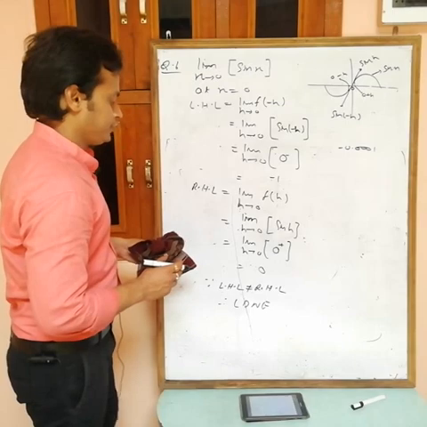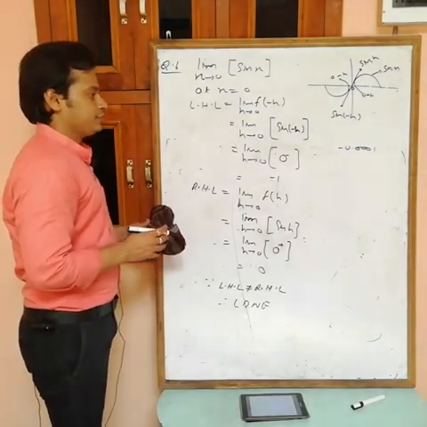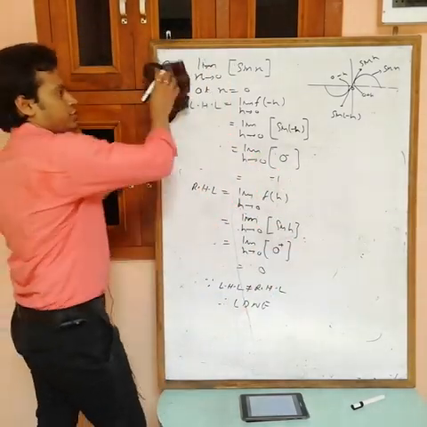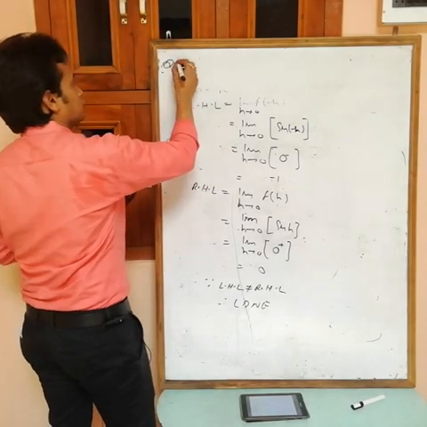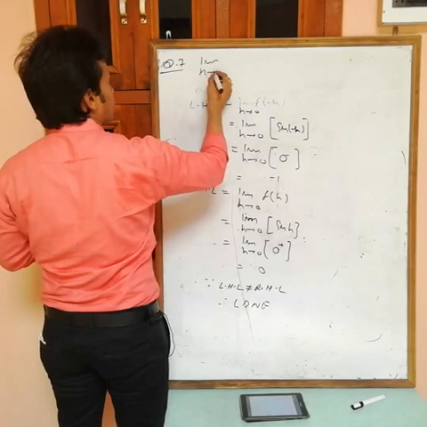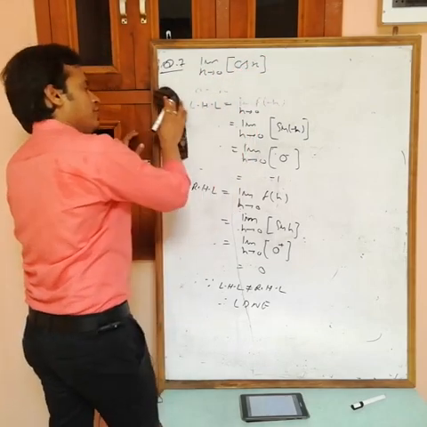Okay, see next. Limit x tending to 0, greatest integer of cos x. Find for this one.